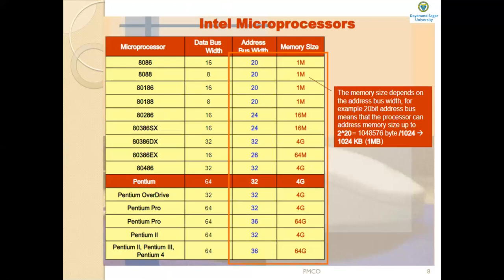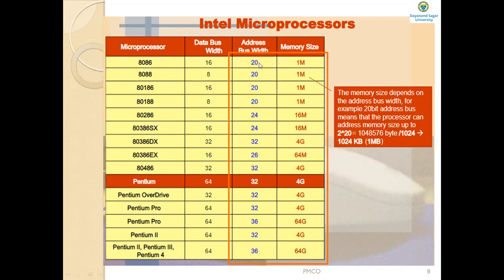This figure below shows the memory widths and sizes of the 8086 through 80486 microprocessors. In all Intel microprocessor family members, memory is numbered by byte. See the memory widths and the data bus width. The 8086 has a 16-bit data bus. What is the address bus width? 20-bit. This you have to remember. And what is the size of the memory? 1 megabyte. So this memory size depends upon the address bus width.